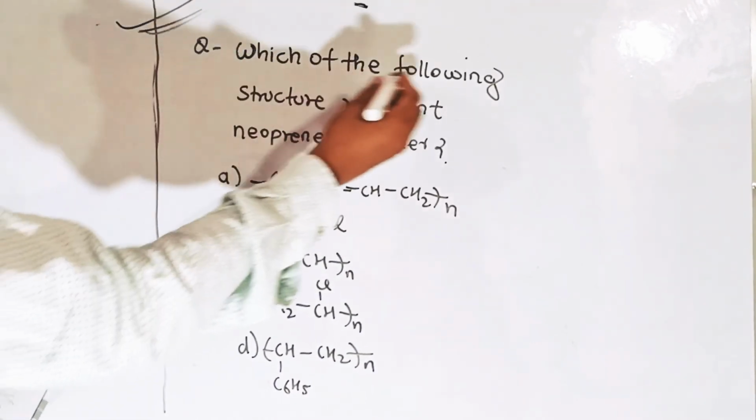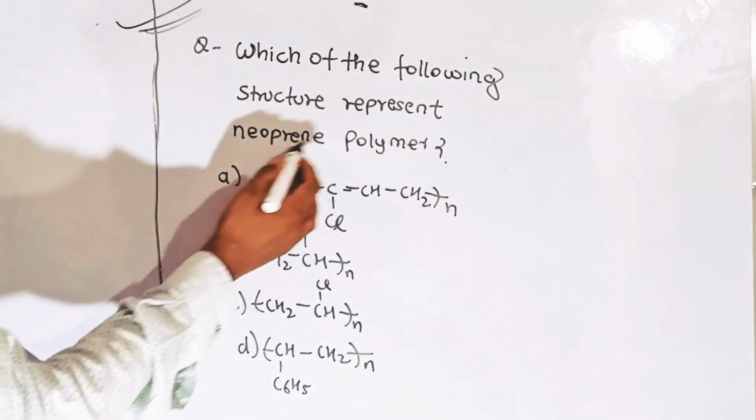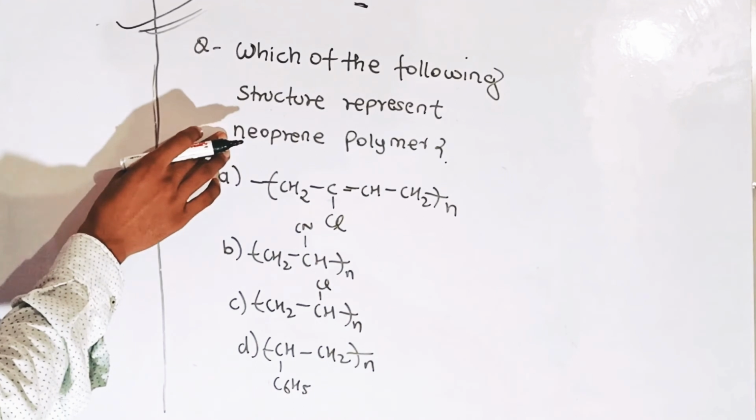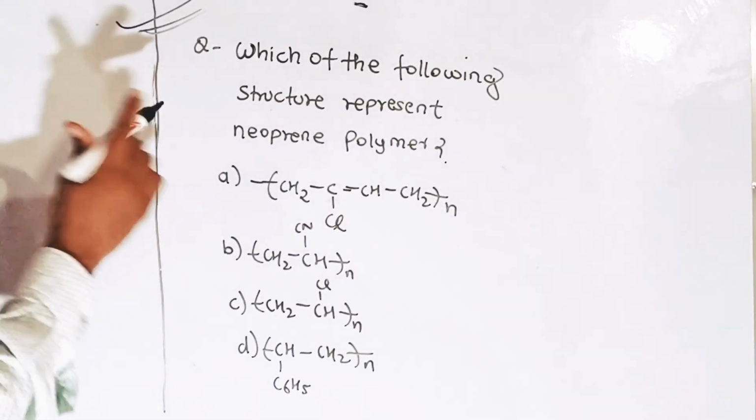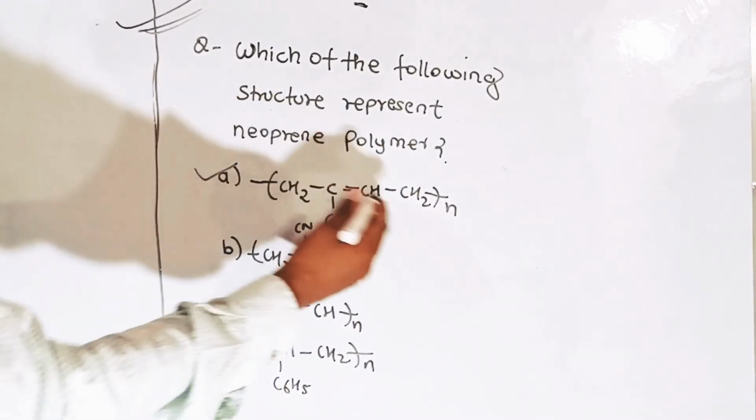Which of the following structures represents the neoprene polymer? As you know, neoprene polymer is formed from chloroprene. The answer number first is correct. This is chloroprene.